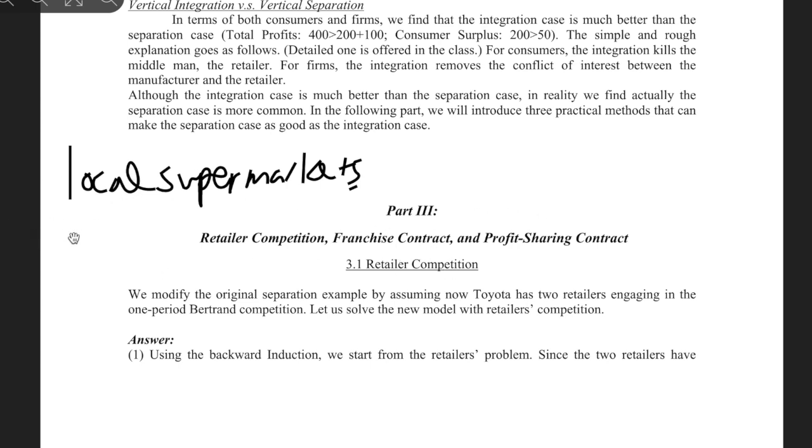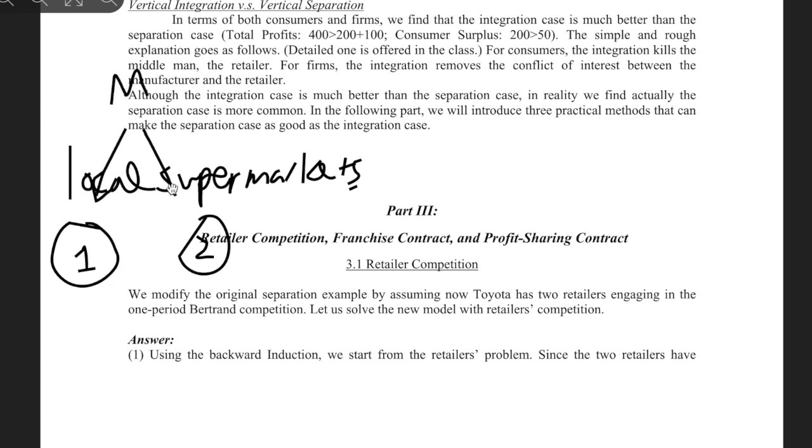So local supermarkets, right? Let's assume there is a supermarket 1 and supermarket 2. They are both good quality, and they're provided by the same manufacturer, so their marginal cost is the same. Then to attract more consumers to their supermarket, they might go what? Lower the price than your competitor.